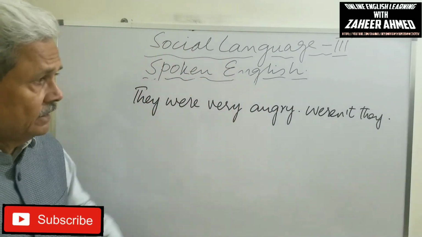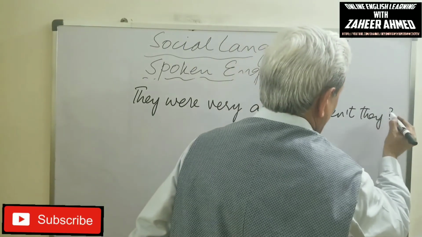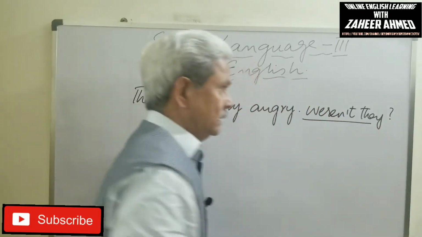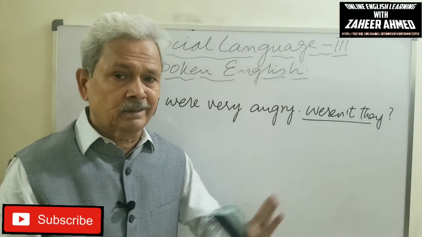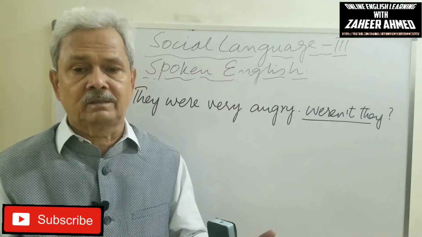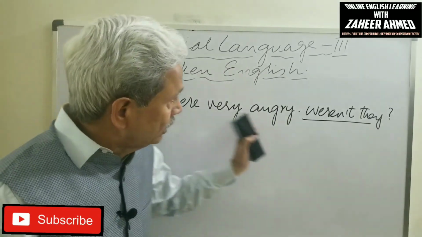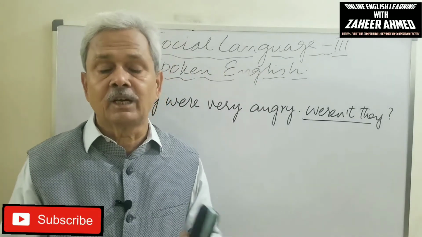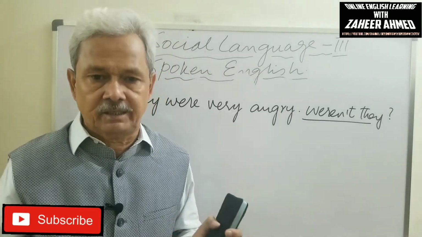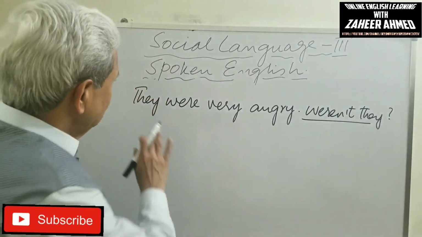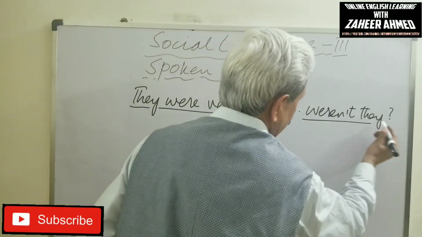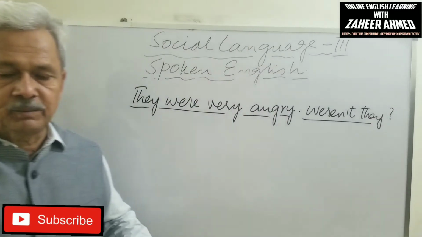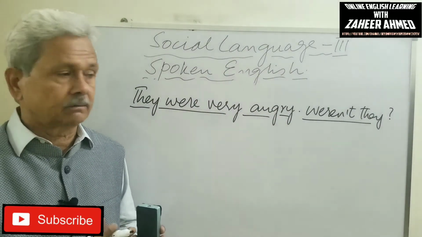They were very angry, weren't they? In this sentence and question, there are not two persons involved. These are all the words of a single person, but there must be a listener. This sentence as well as this question tag has been spoken by the same person.